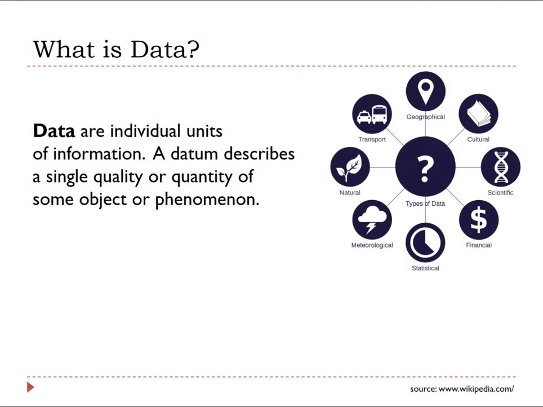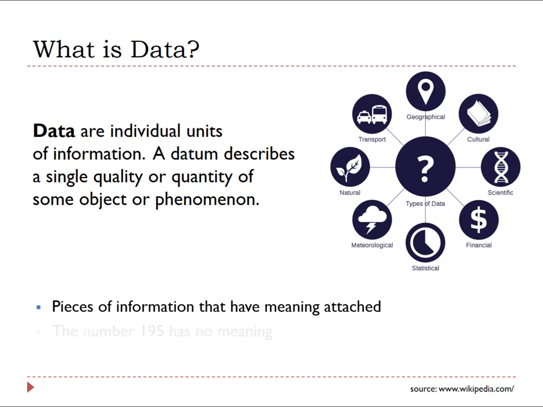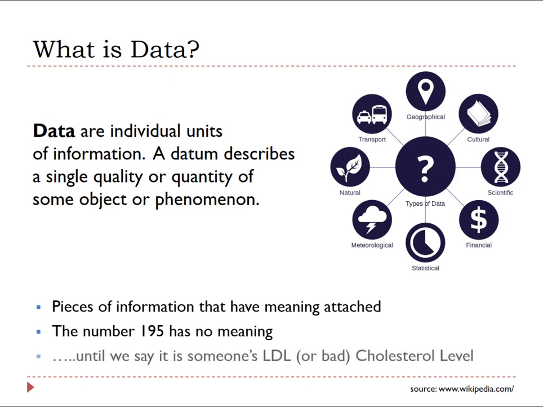According to Wikipedia, data are individual units of information. A datum describes a single quality or quantity of some object or phenomenon. Put more simply, we can say that data are pieces of information that have meaning attached. We imbue the data with meaning. For example, the number 195 has no meaning until we say it is someone's LDL or bad cholesterol level.